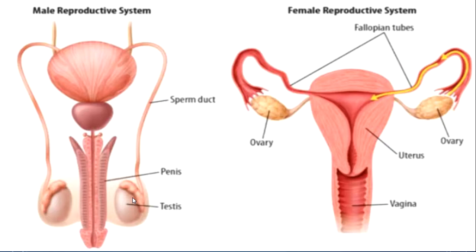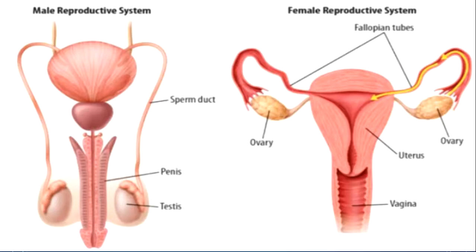Now the testes also produce a hormone called testosterone. This helps sperm change from round cells to long slender cells that can actually swim. Once the sperm are fully developed, they can travel to the penis, which is a tube-like structure that delivers the sperm to the female reproductive system. Sperm are transported in a fluid called semen. Semen contains millions of sperm and nutrients that provide the sperm with energy.